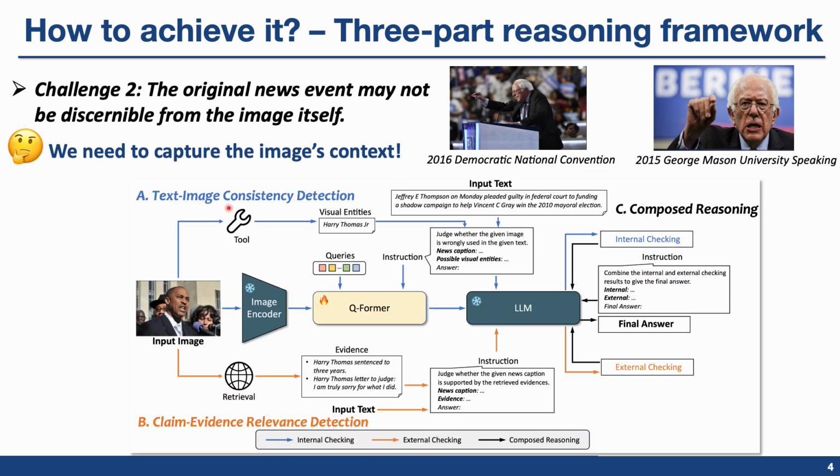In the first internal checking part, denoted in the blue line, we input the text, the image, and the visual entities detected in the image, asking the LLM to judge the text-image content consistency. In the second external checking part, denoted in the orange line, we retrieve the image on the web to obtain its original news context as evidence, then input them with the text, asking the LLM to judge whether the given news text is supported by the retrieved evidence. In the final composed reasoning part, we input the answers from the two perspectives into the LLM again, and ask it to combine them and obtain the final answer.